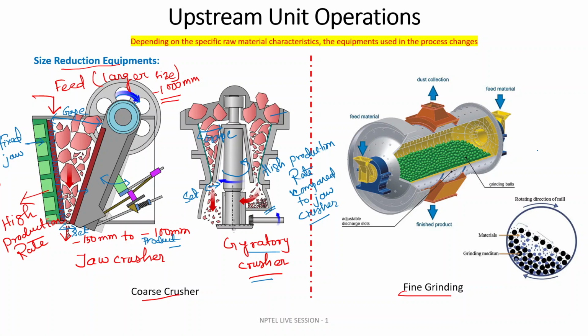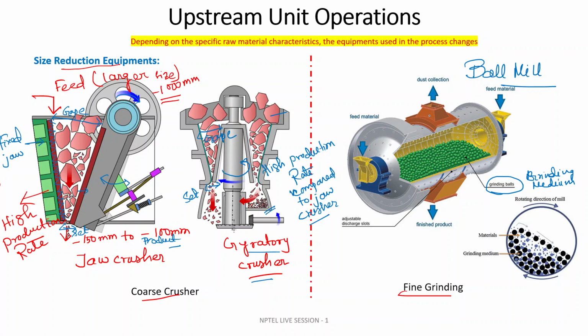Next, I will be discussing fine grinding. In fine grinding, this equipment you are seeing is nothing but the ball mill. There will be a milling operation. Inside, these green colored balls are the grinding media, and how they play the role of crushing or grinding, I will discuss.